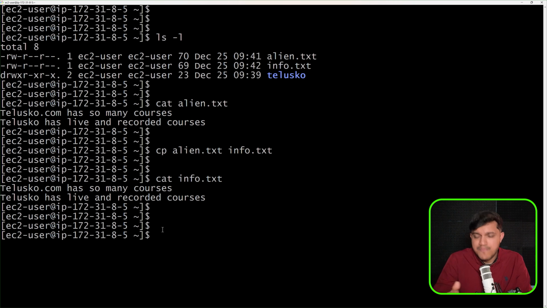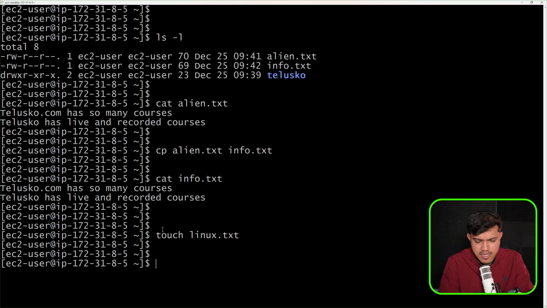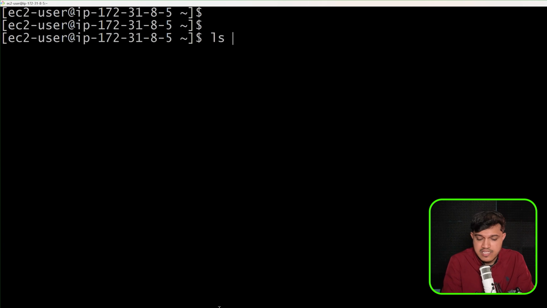So if you have multiple files, what I'm going to do here is create one more file. I'll say touch, empty file, anything is fine. Maybe I would like to go with linux.txt. That's the file. We have a new file here. Let me clear my screen again. I'll say ls -l.